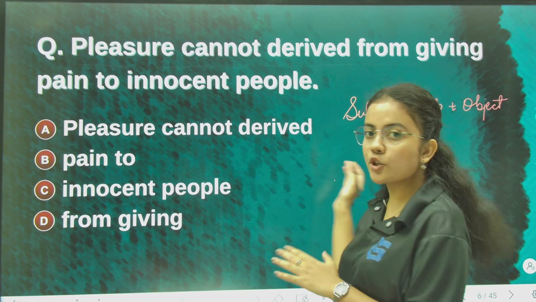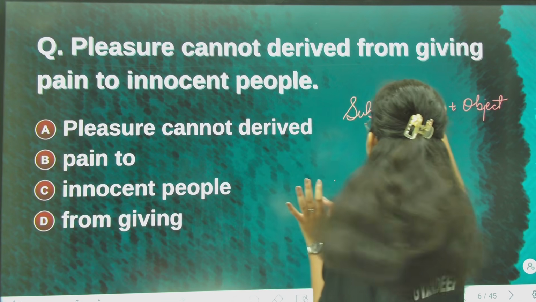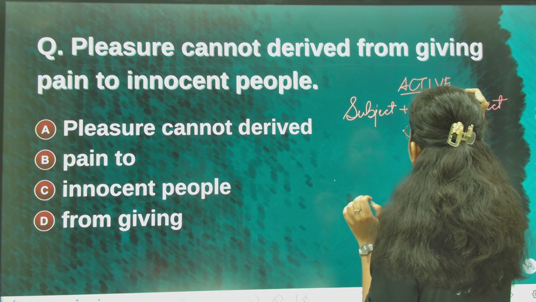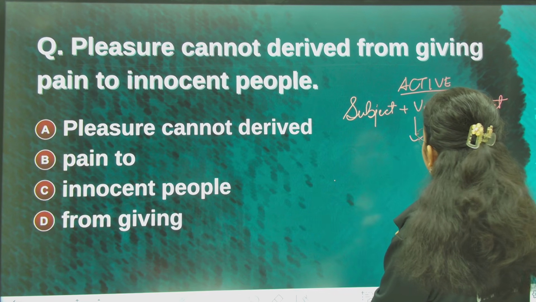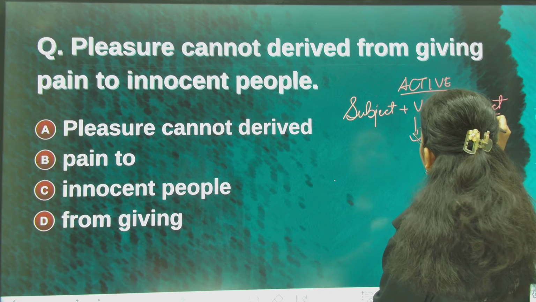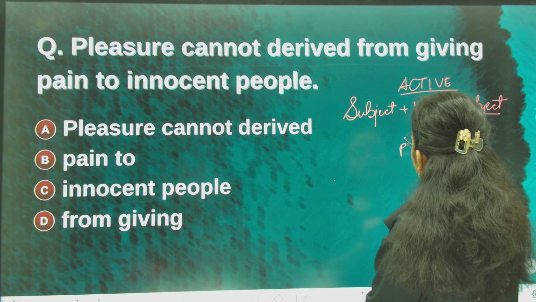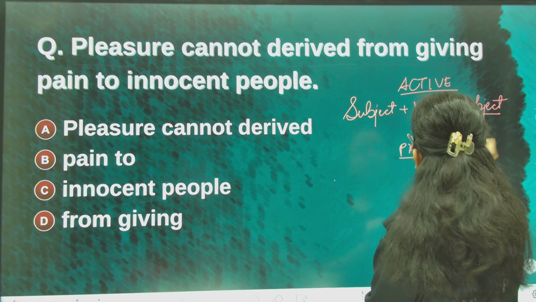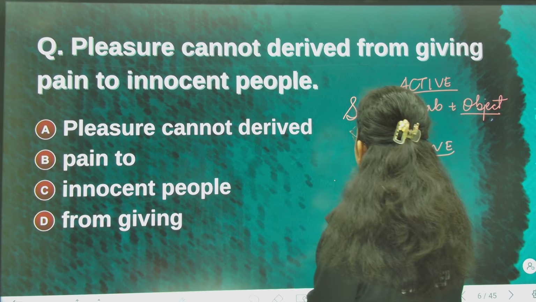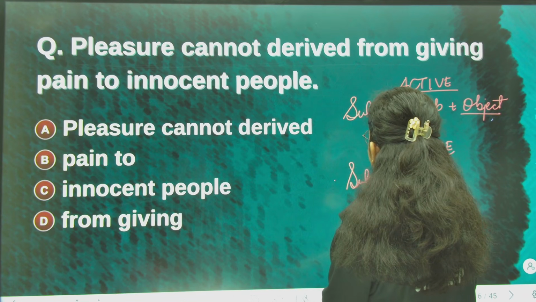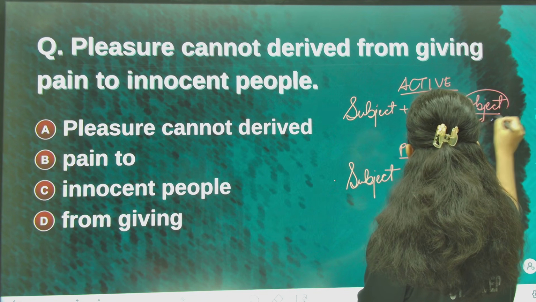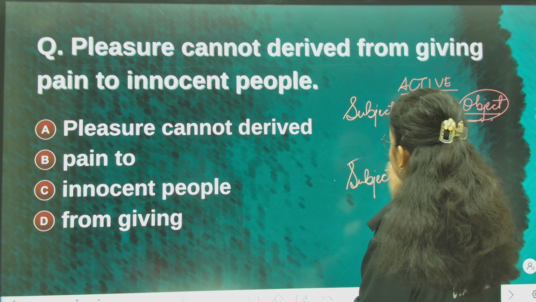This is the structure of active voice. But in passive voice, there is no object; rather, the object of the active voice becomes the subject of the passive voice.